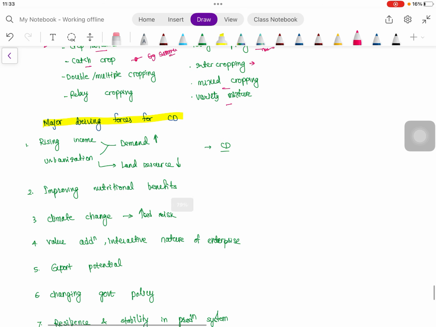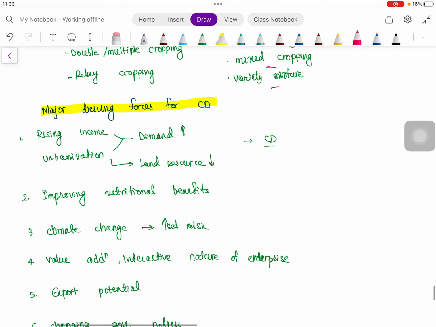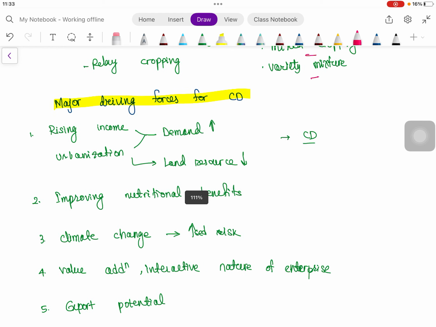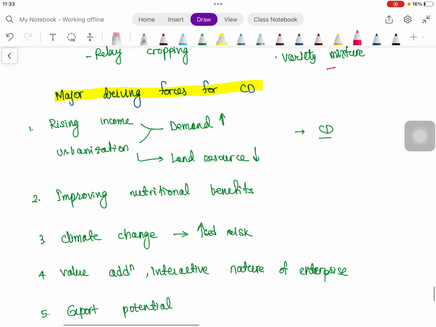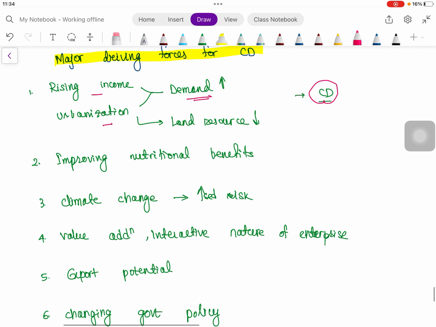Then in 2020 OPSC also asked one question: the driving forces of crop diversification. Why is crop diversification the need of the hour, or why are we focusing more on it? Because income is rising, urbanization is also taking place, so demand is also increasing, and land resource is limited, so the ultimate solution is crop diversification.